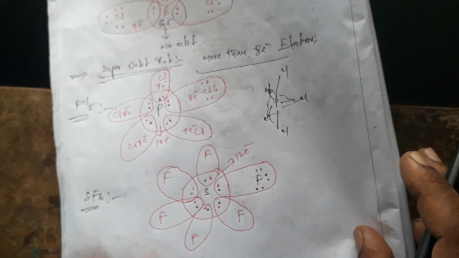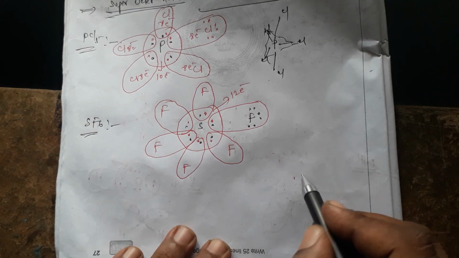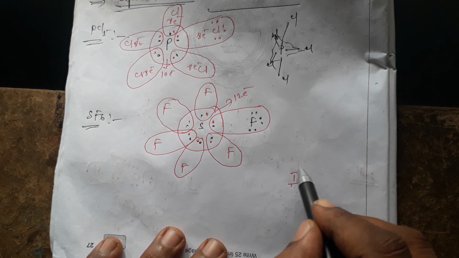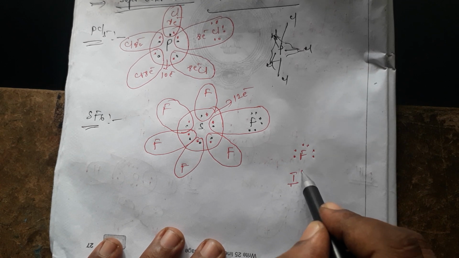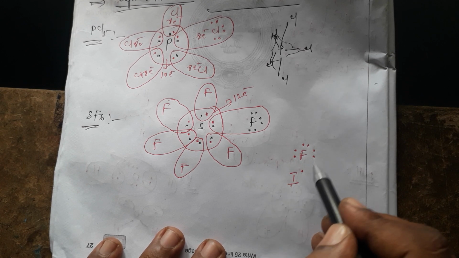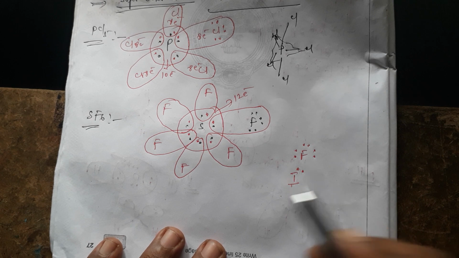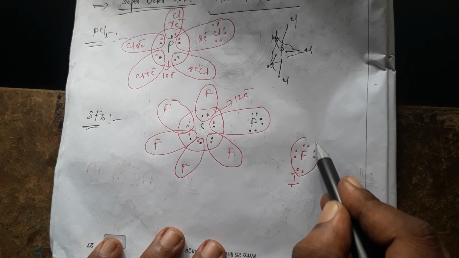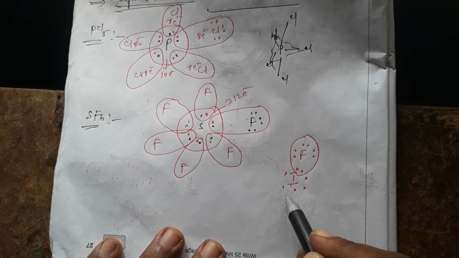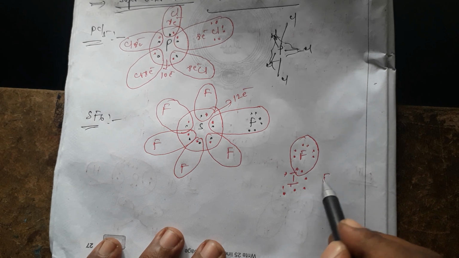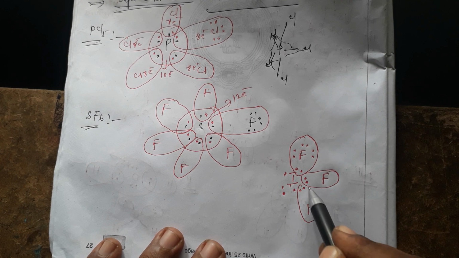Then IF7 also. So here the molecule is IF7. Iodine has 7 electrons, and each fluorine gives one electron, so 1, 2, 3, 4, 5, 6 and 7. So each of the fluorine in IF7 contains like this.